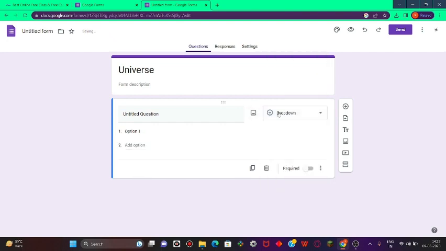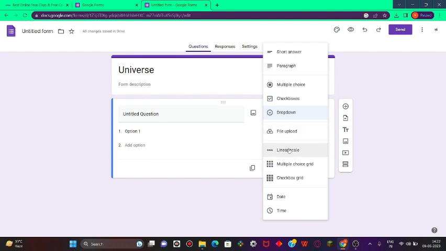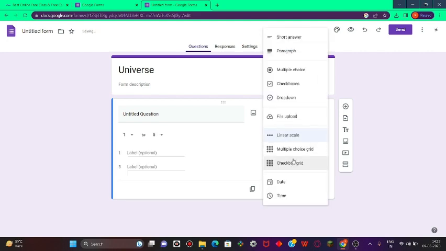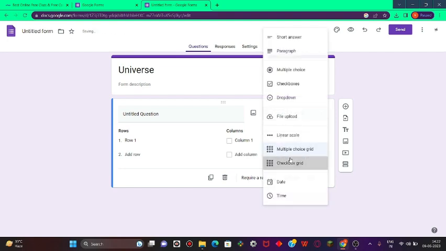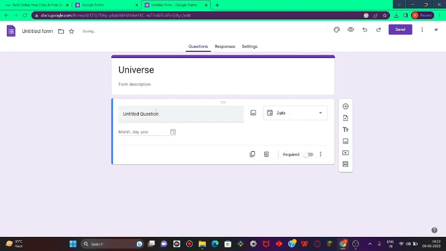Now you can also select the drop down. You can also upload a file. You can use a linear scale. You can use a multiple choice grid, or basically the match the following, and the checkbox grid. You can let them add the date and time. This is very useful when you are making a history quiz or any other quiz which involves dates, like when was the battle of Panipat fought and whatever. So you can use that.